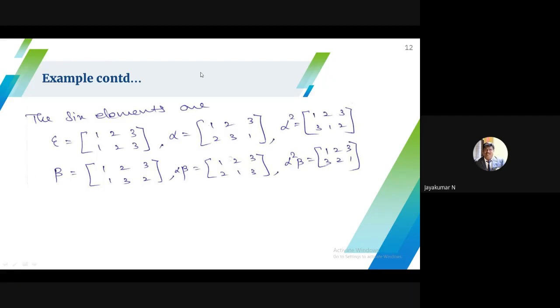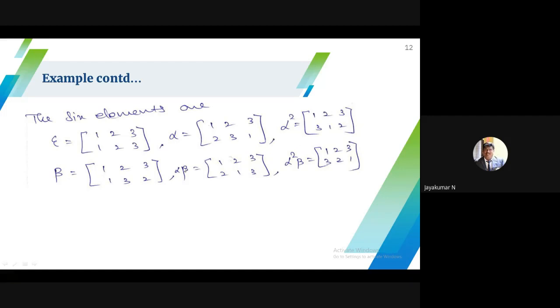In any way we can represent it, but if you choose the first one, you have to square it, you have to cube it. Wherever you get the identity, you have to stop. The identity already exists, so that permutation is not possible. Here alpha cube is not possible because alpha cube is nothing but epsilon. So go for another permutation. Then square it, cube it. Whenever you get the identity, stop. Suppose you have 3 different permutations, stop finding new permutations. Then just multiply, or composition.